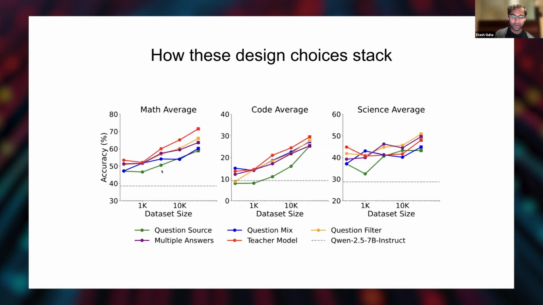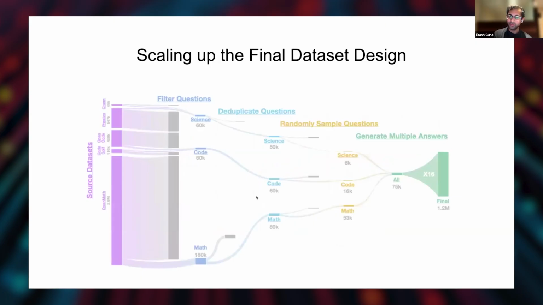Okay, so how do these design choices stack? We can see across the different pipeline stages, at different scales, as we take our decision choices: changing our questions, changing how we mix the questions, filtering the questions, and changing our teacher model. Each design choice improves us and gets us better scaling, just changing the intercept on this curve. We've been doing everything at the 31.6K question scale, and we scaled up to 1.2 million scale to match OpenThoughts 2.